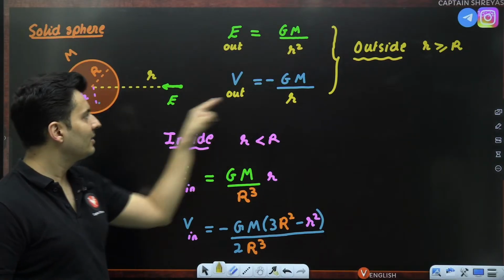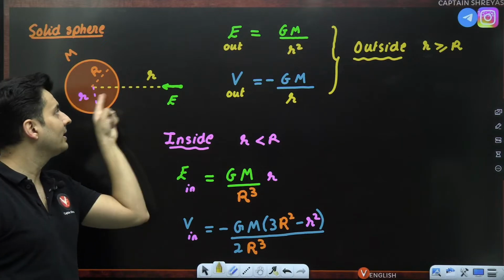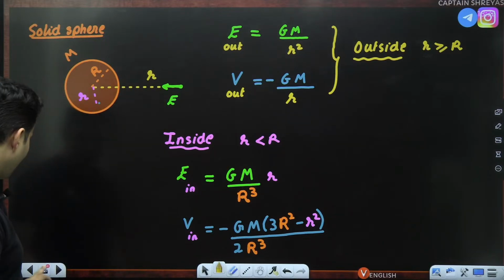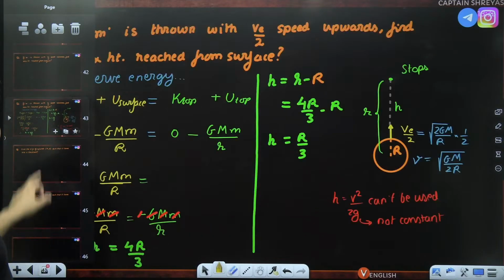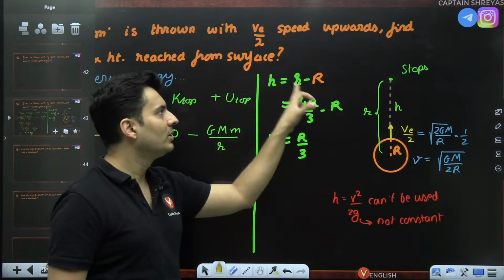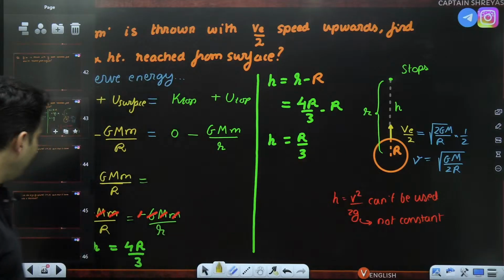So that r is always the distance from the center, never from the surface. So when you are outside, the whole sphere behaves like a point mass at the center. That's why we had to do this modification. Is that okay? All right.